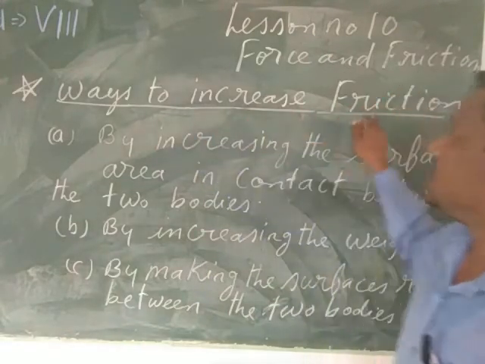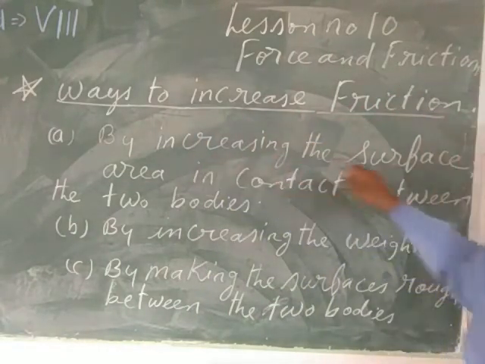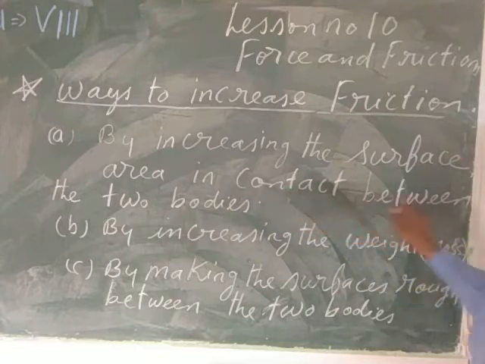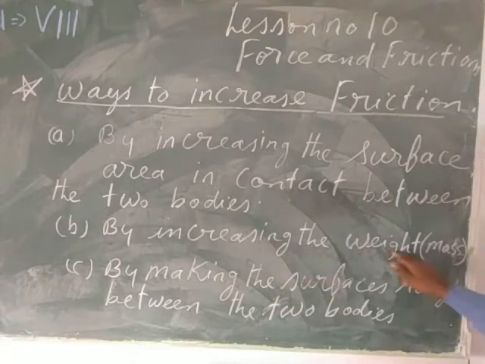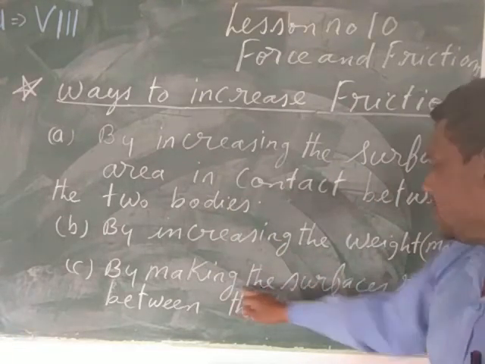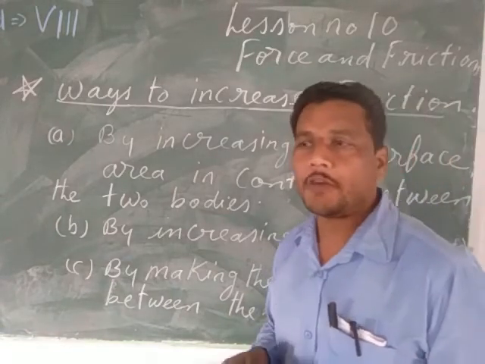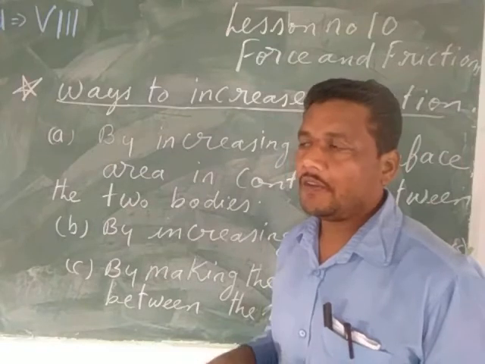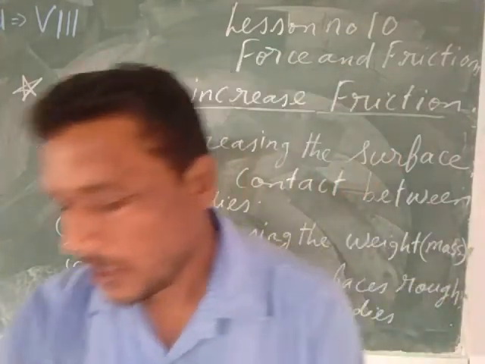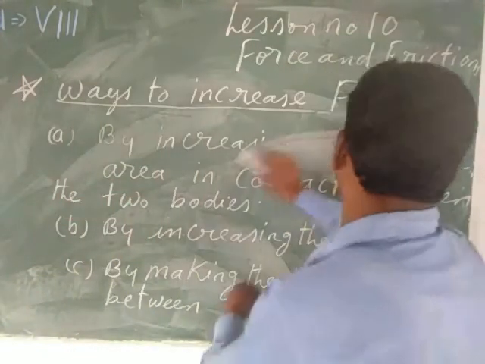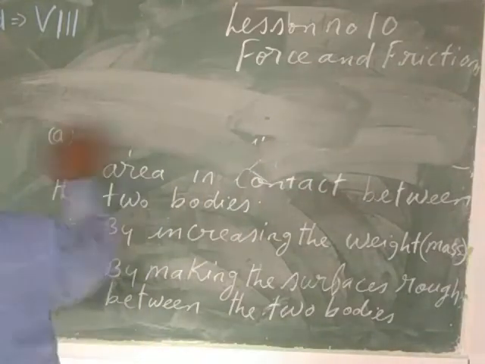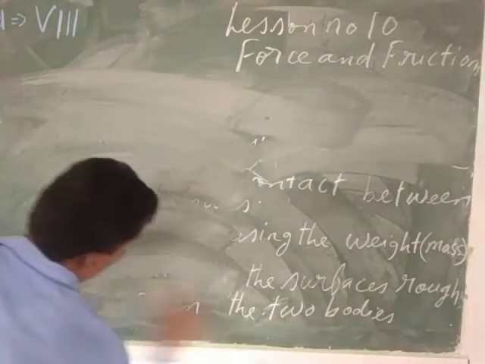So the ways to increase the friction are by increasing the surface area in contact between the two bodies, by increasing the weight of the bodies, and by making the surface rough between the two bodies. If we make the surfaces of the two bodies rough, then the friction force will increase. Now, our next topic is going to be about rolling friction and sliding friction.